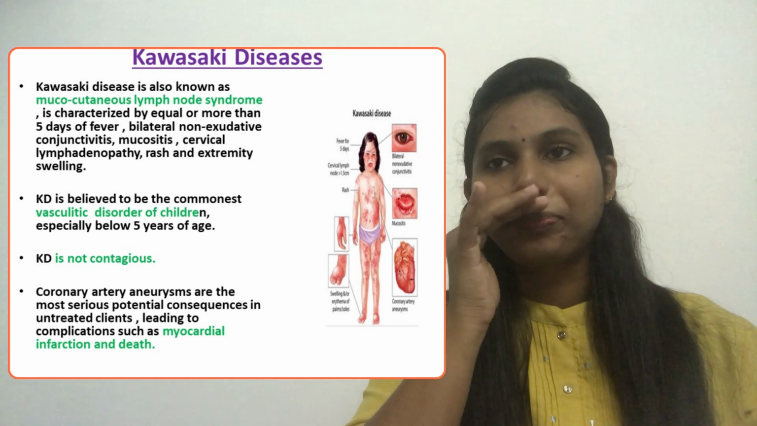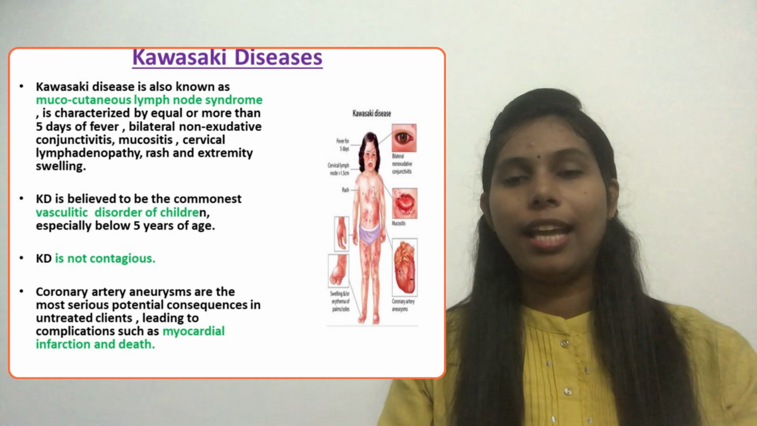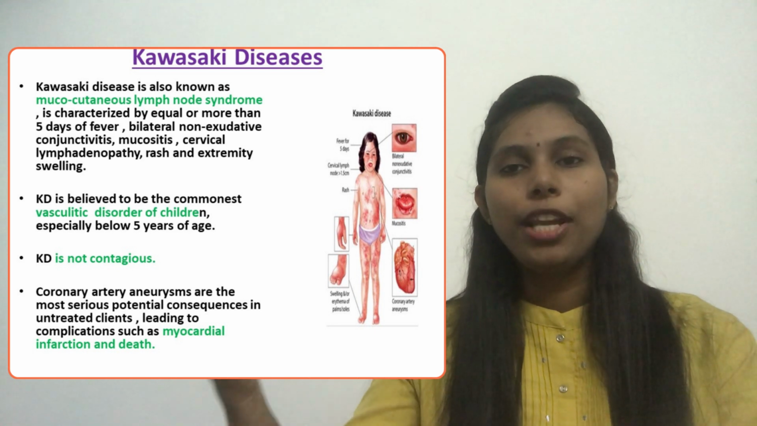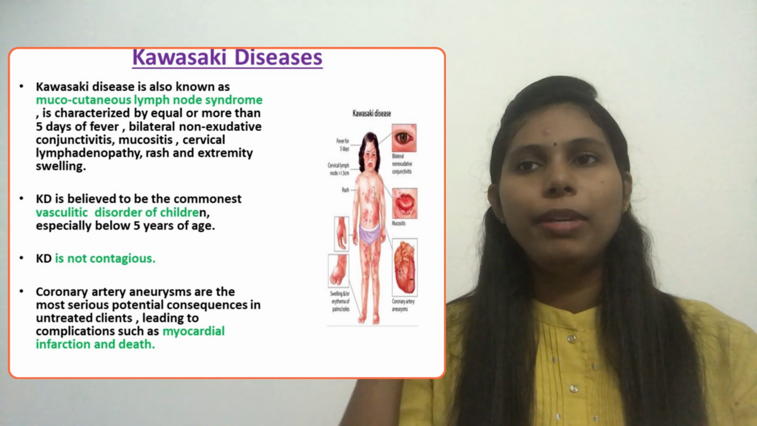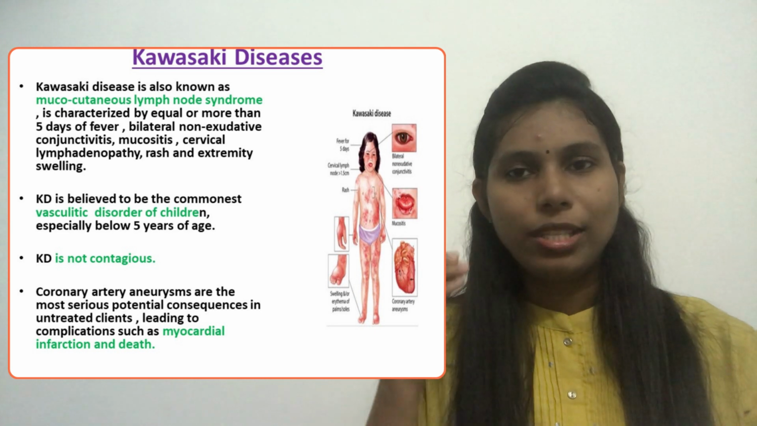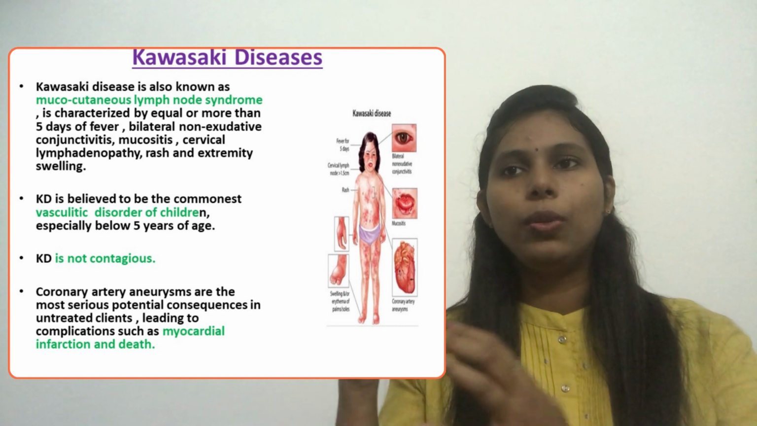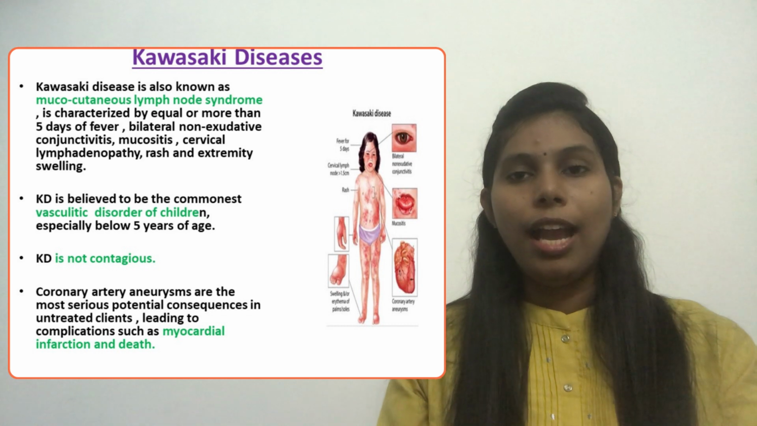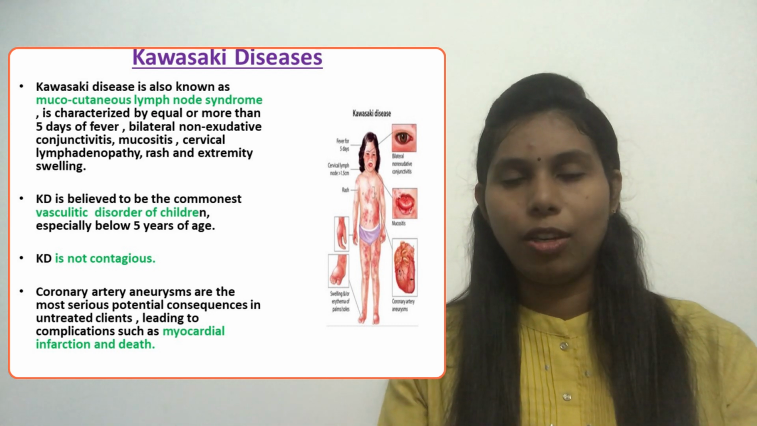And in this picture you can see some of the common clinical manifestations that the child usually has. The child develops 5 days of fever, sometimes more than 5 days, and there will be a non-exudative bilateral conjunctivitis and mucositis. Then there will be a rash and also lymphadenopathy, usually cervical lymphadenopathy more than 1.5 centimeters, and swelling of the extremities, then sometimes erythema of the palm and sole of the lower extremity.